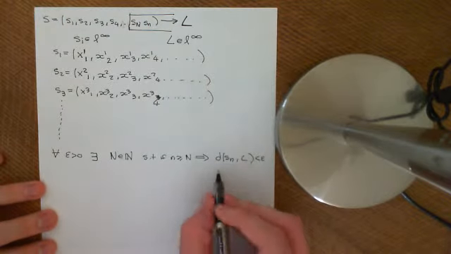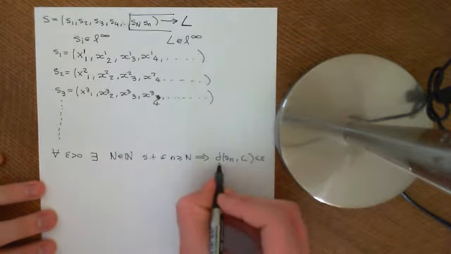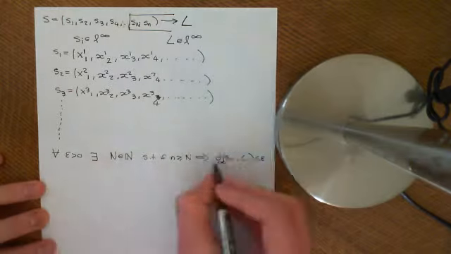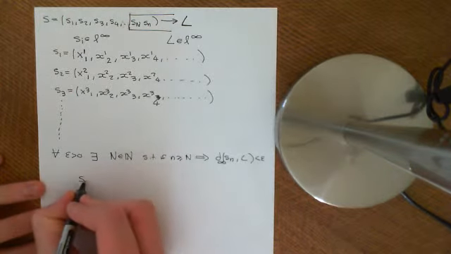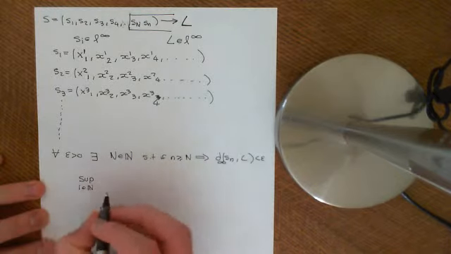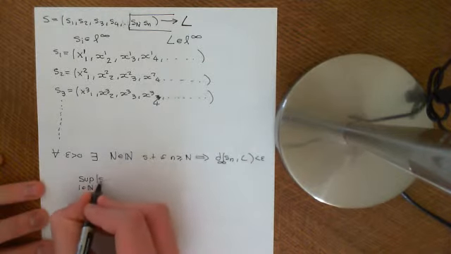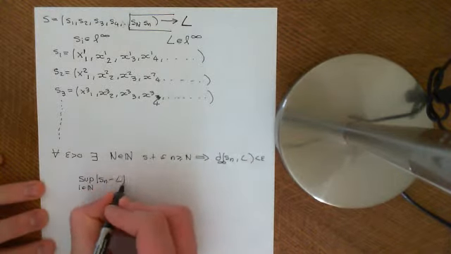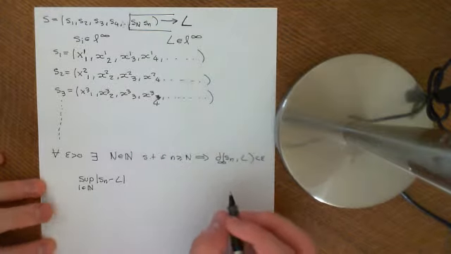But what does the distance mean? What is the distance in this metric space? It's the d-infinity metric. So this distance between Sn and L is, if we just replace d-infinity with what it is, the supremum over i an element of the natural numbers of the modulus of Sn minus L. So let me draw out what that means.